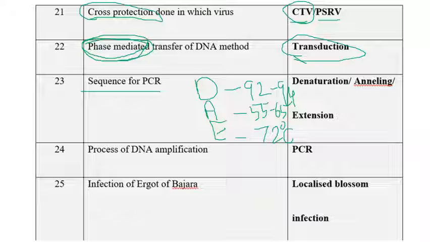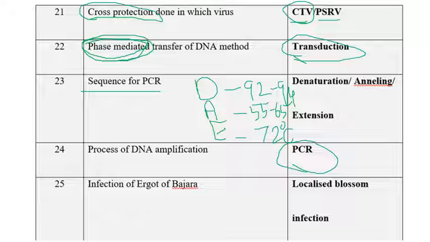The next one is process of DNA amplification. Maybe they had placed equipment like ELISA or PCR, some other equipment, I think so. So the process of DNA amplification requires PCR. We know very well that polymerase chain reaction, which is a DNA amplification technique, was developed by Kary Mullis in the year 1983.